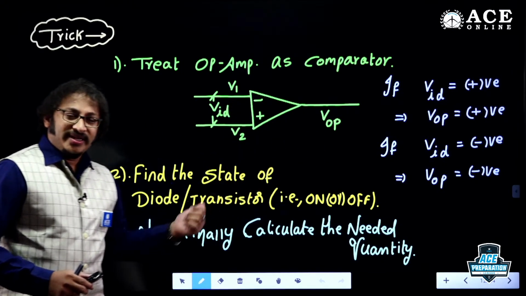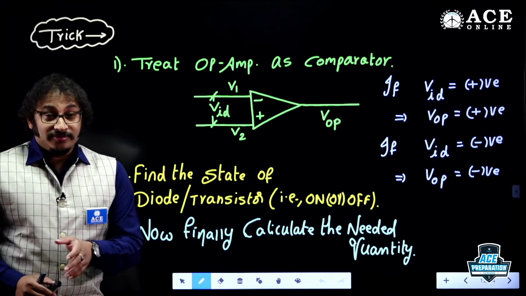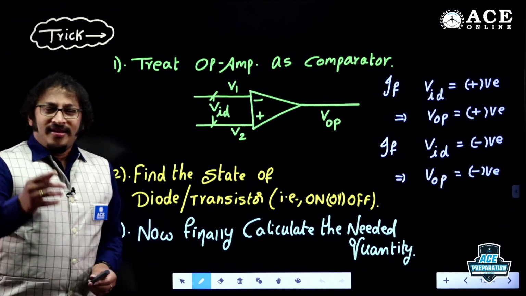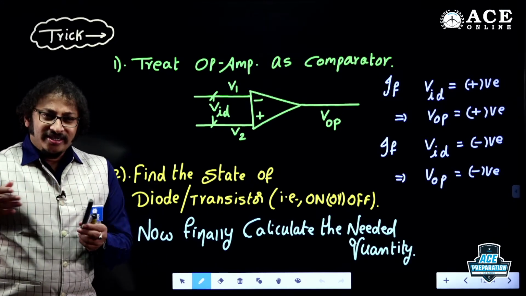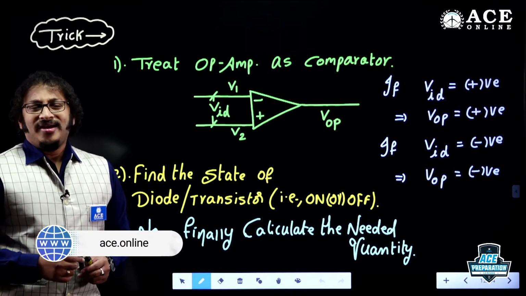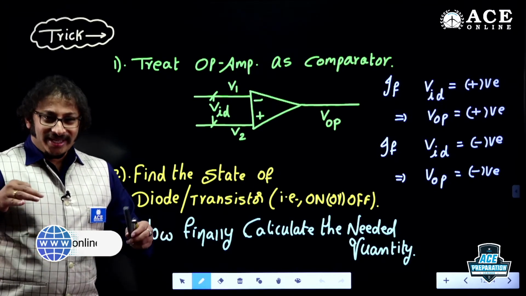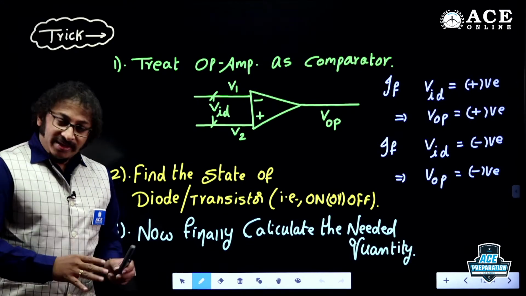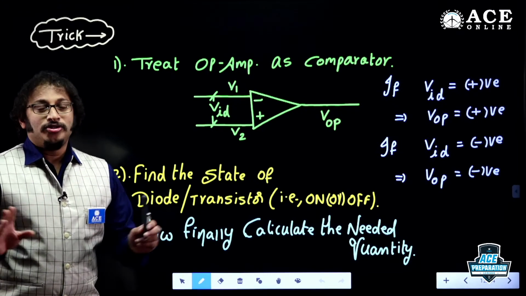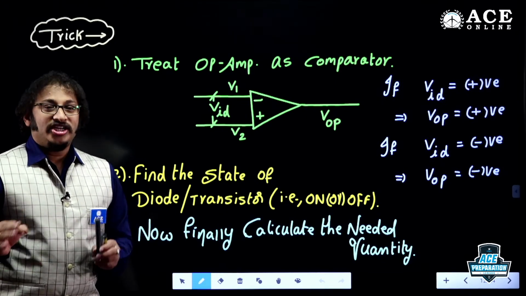Once we get that, in the second step we identify the status, maybe of the diode, or the MOSFET, or the BJT. If I have a BJT, when the emitter junction is closed, the BJT is on. I don't care whether it is in forward active or saturation. First, I should care that my BJT is on. Once the BJT is on, it is a closed switch. So the emitter junction must be closed.